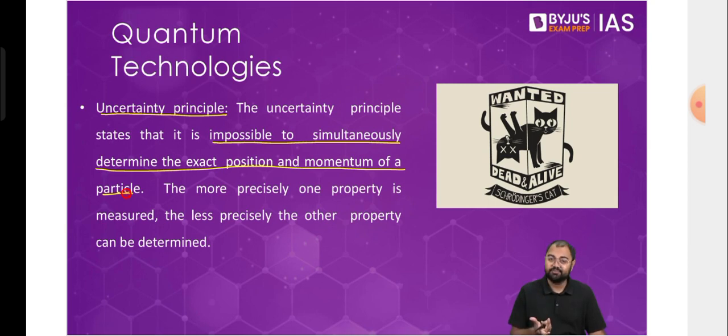That's again something which is very weird to think of. How is something like this possible, that we are saying that either this or that, you can't know about both? There's a very famous example that is taken here, and this example is of Schrodinger's cat. Schrodinger's cat, because Schrodinger was the one who had explained this uncertainty principle, and that's why it is taken. He would take this kind of an example of a cat in a box.